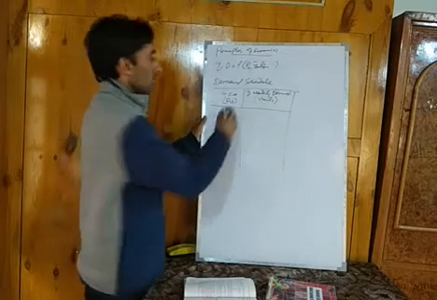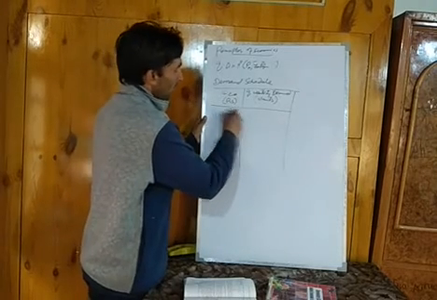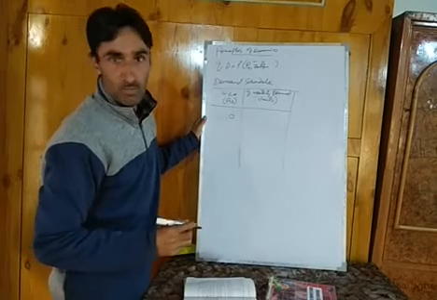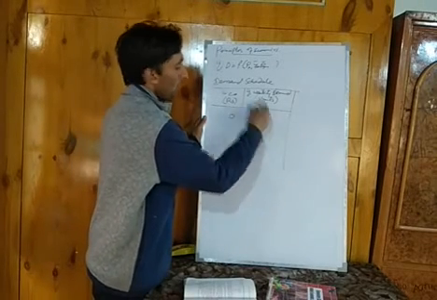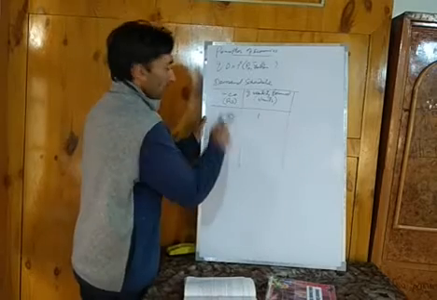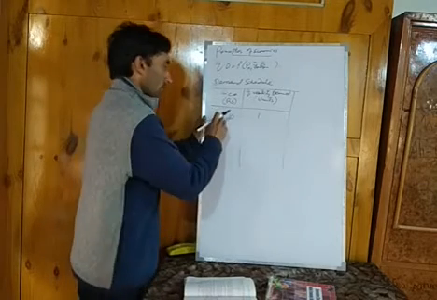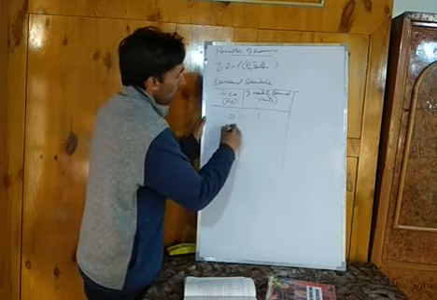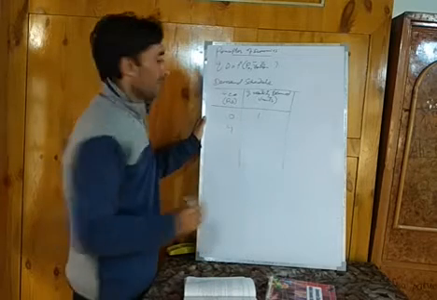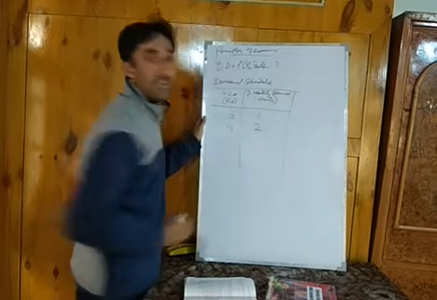For example, the price of banana is rupees 10, and the quantity demanded in the market for banana is 1. According to Marshall, in the law of demand, when price falls, for example from 10 to 9, quantity demanded will increase.